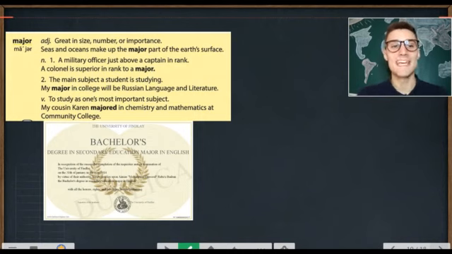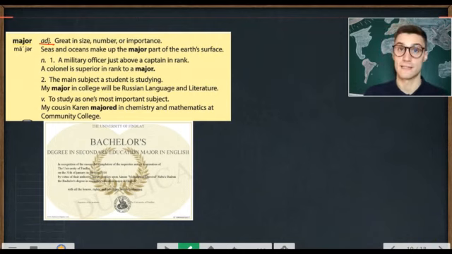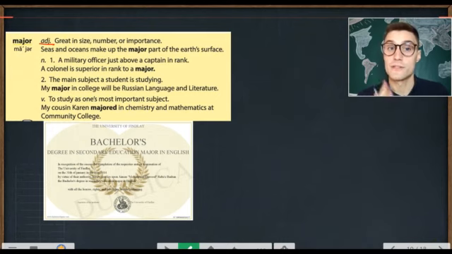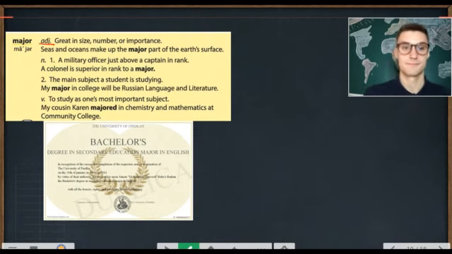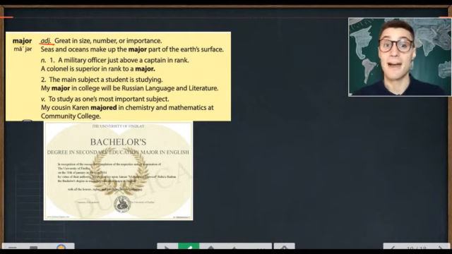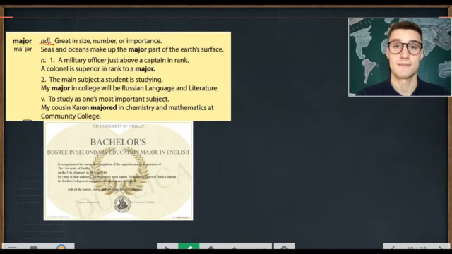Next, it is major. We use the word major to describe something which is great in size, number, or importance. Seas and oceans make up the major part of the Earth's surface. So great in size, number, or importance. A marathon is a major race. It is great in size, right?